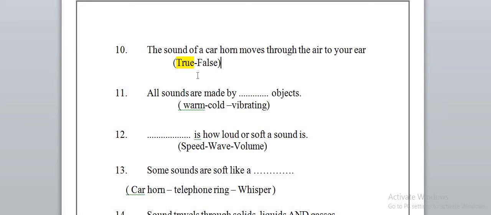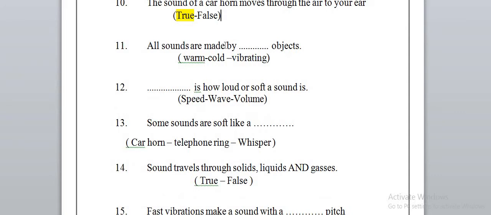Number 11. All sounds are made by what? By vibrating objects. And the clue of that is when we are talking, if you put your hand on your throat, you will feel the vibrations. So for any object to make sound, it has to vibrate. So all sounds are made by vibrating objects.